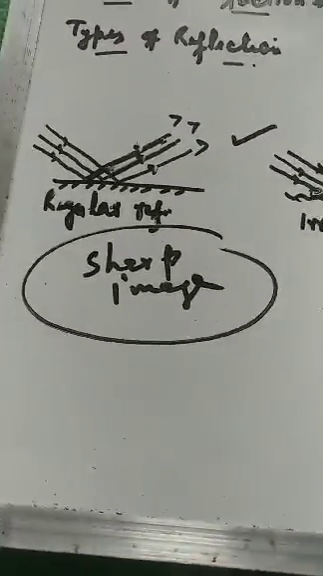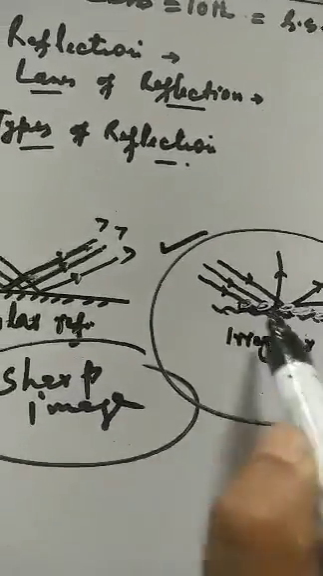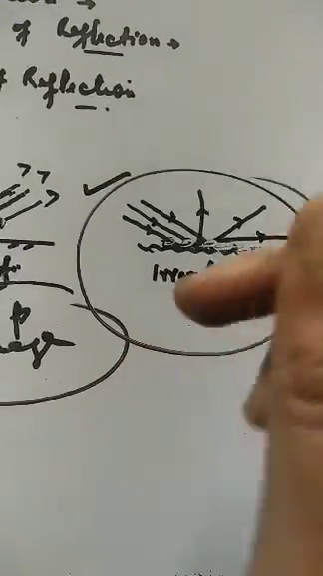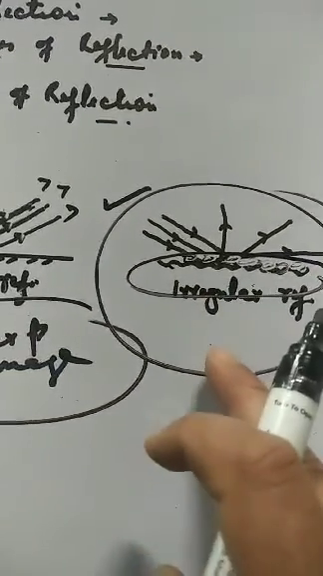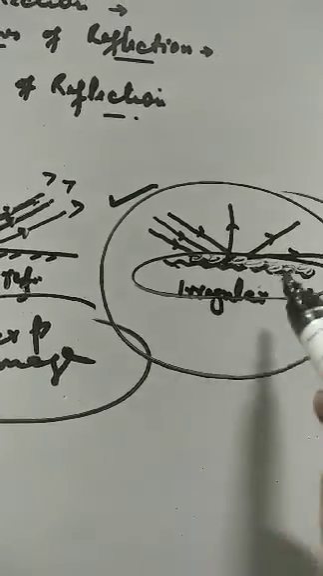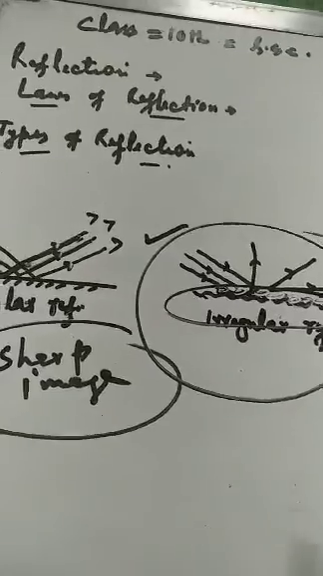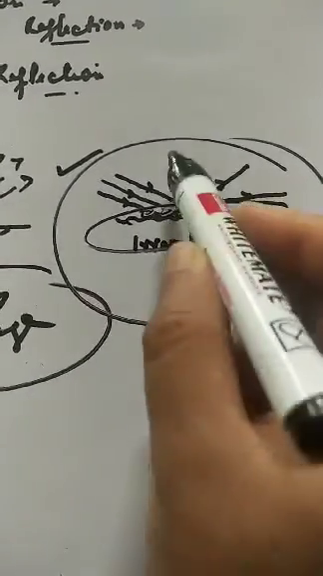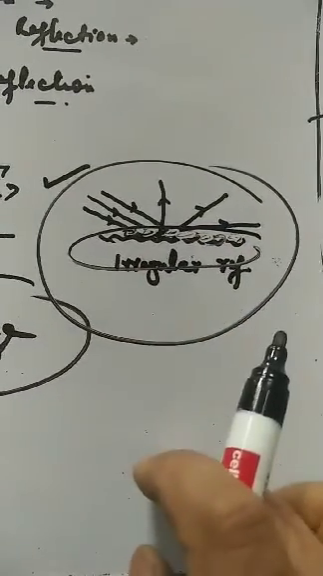Irregular reflection is the one where a beam of light, whose rays are parallel to each other, falls on a rough surface. Here the surface is rough. For irregular reflection to take place, the condition is that the surface must be rough, like paper, cardboard, wall, etc. The rays of light are not bent in the same direction, but they are bent in all possible directions. So this is irregular reflection.